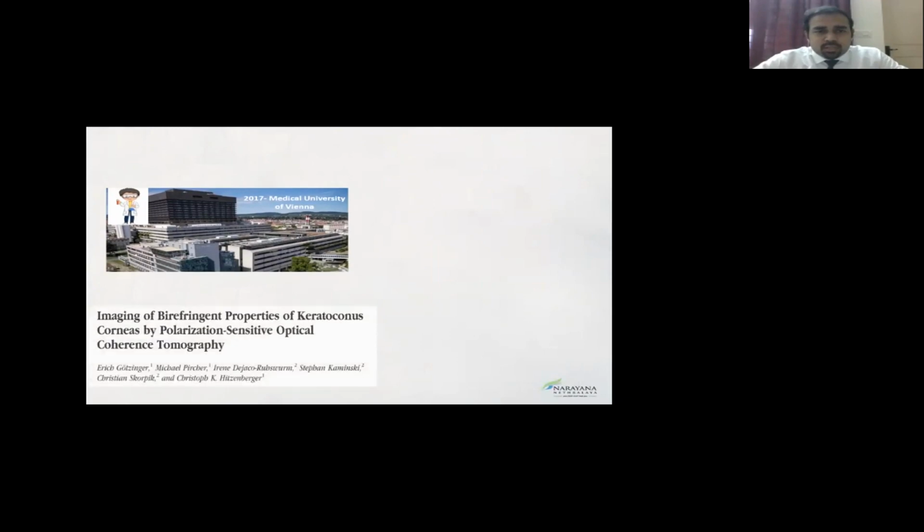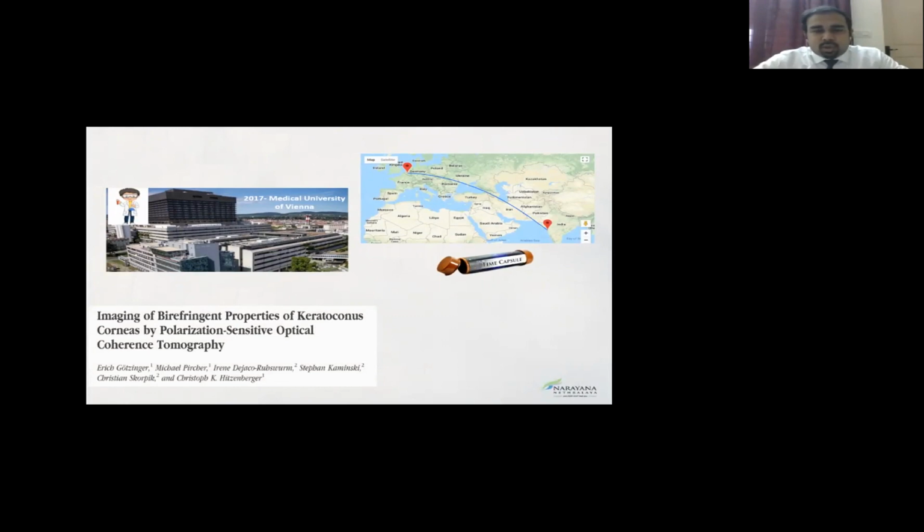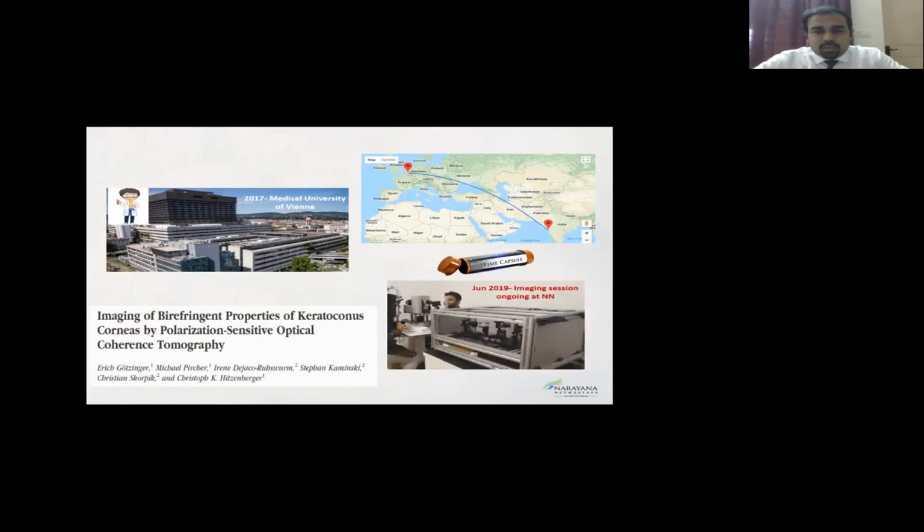This is in collaboration with the Medical University of Vienna, based on their publications, and one of our team members went on to work with this, who is in the picture below. And this is the custom-built PSOCT.